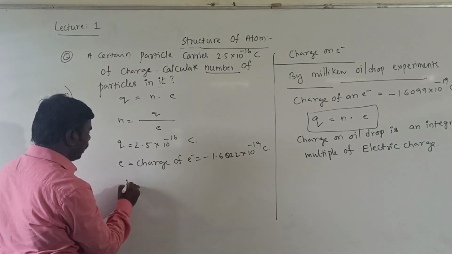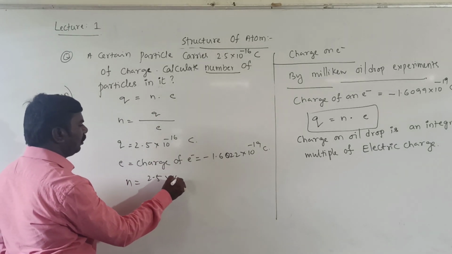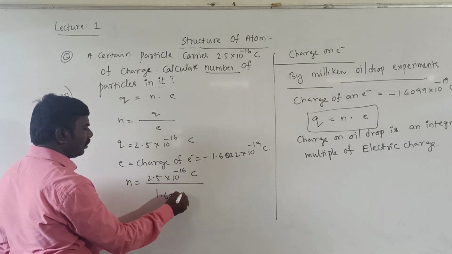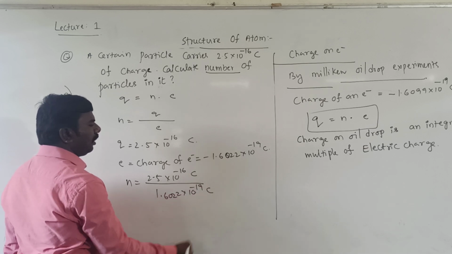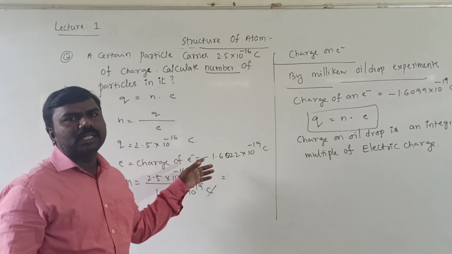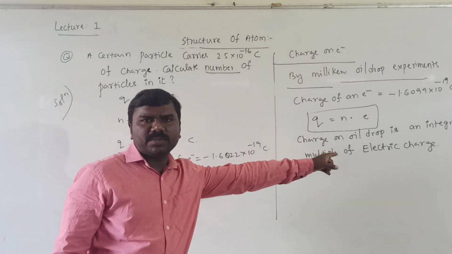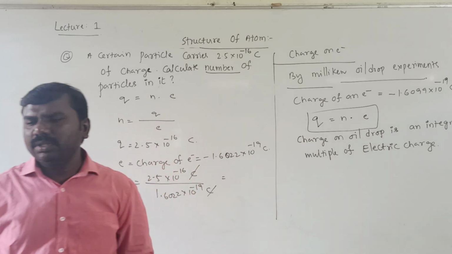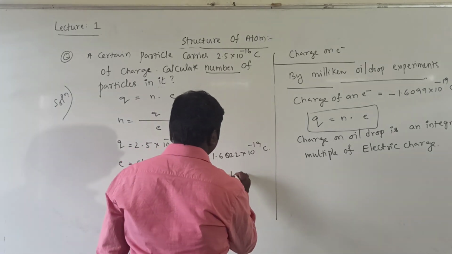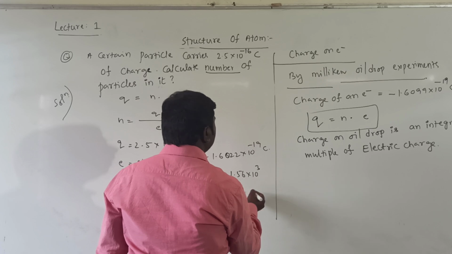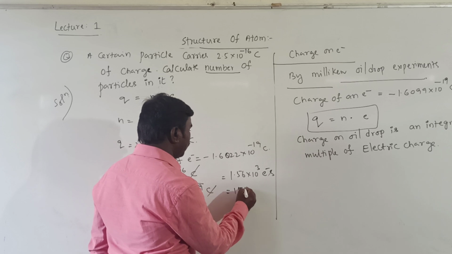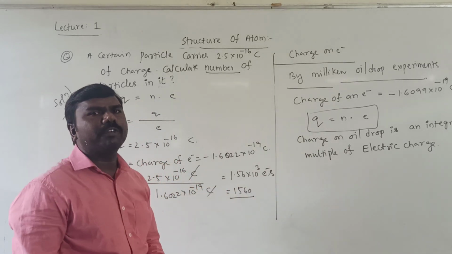Coulombs cancel. The sign indicates only the nature of the charge; while solving problems, you should not take this sign. On solving, you will get 1.56 into 10 to the power of 3 electrons. It means the number will be 1560.